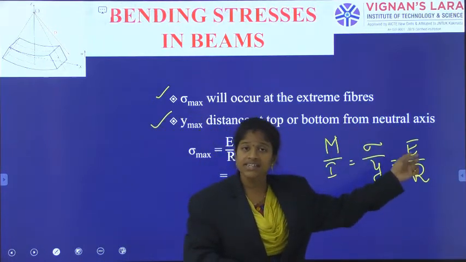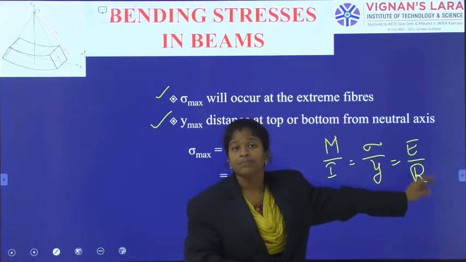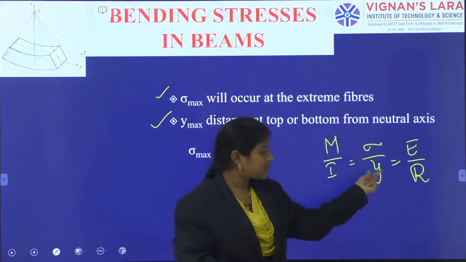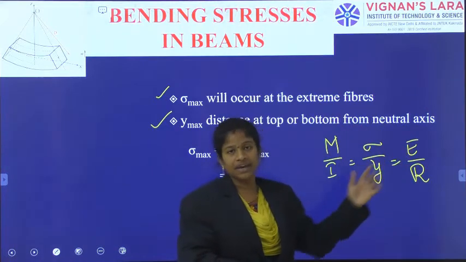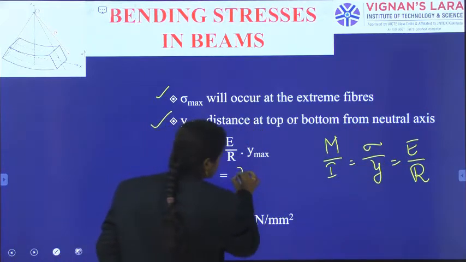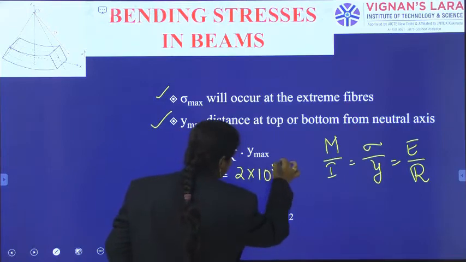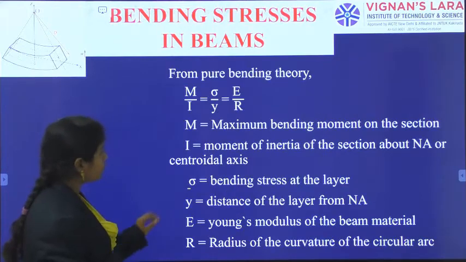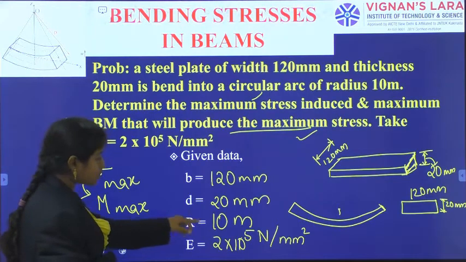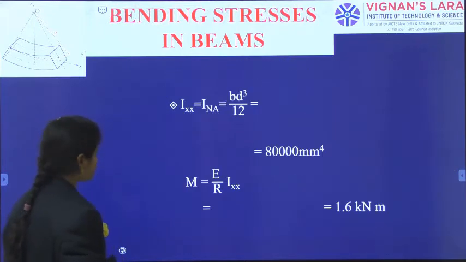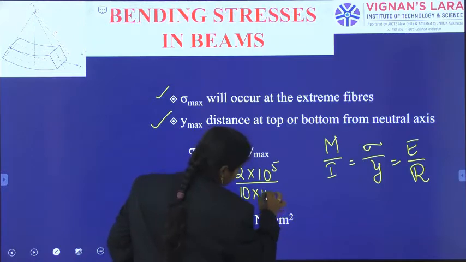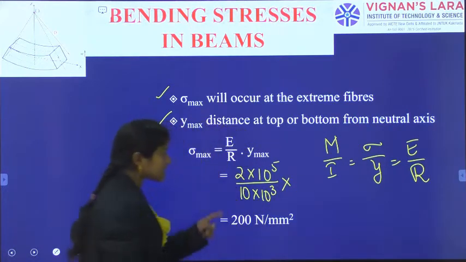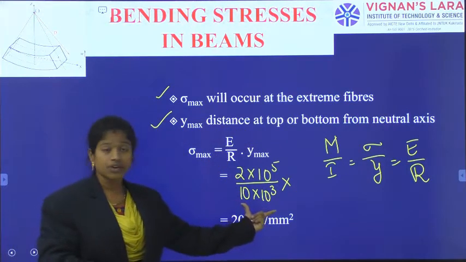I know the E value, Young's modulus of the beam, and the R value, and the value of Y also I can calculate. So sigma by Y is equal to E by R. In this way, E is 2 into 10 power of 5, and we have taken R as 10 meters, that is 10 cube millimeters. As E is in Newton per mm square, this one will be in mm.